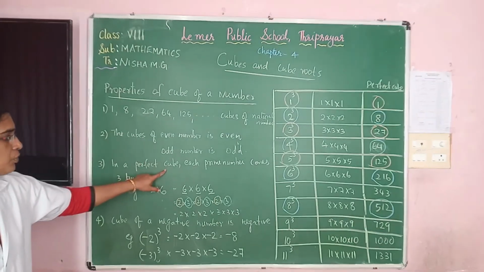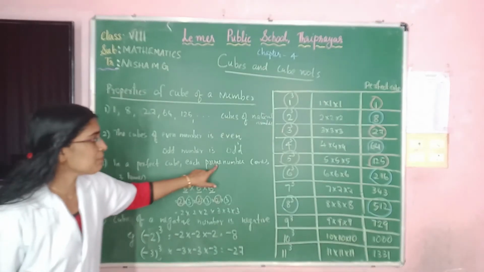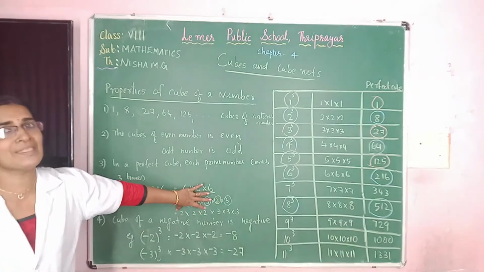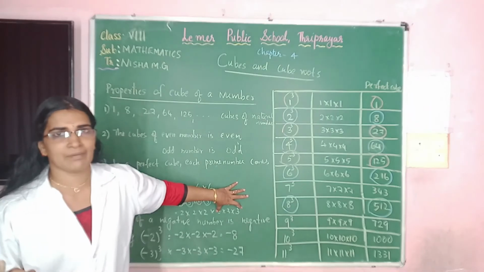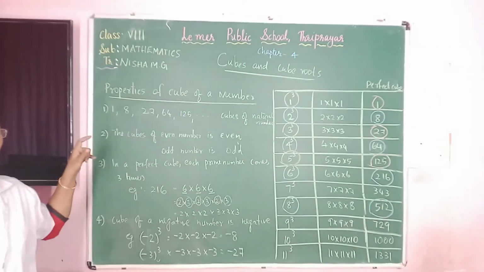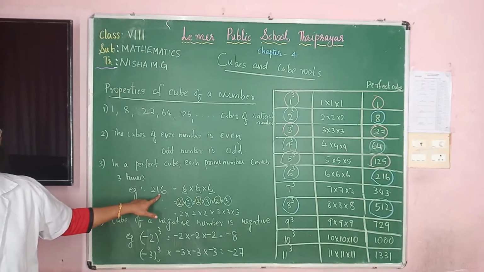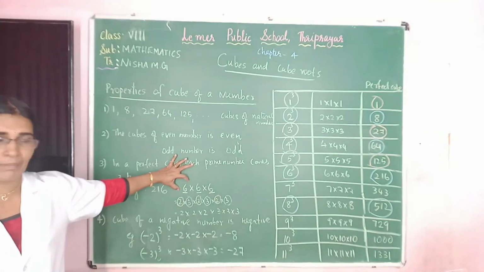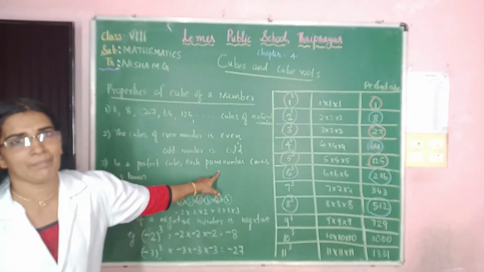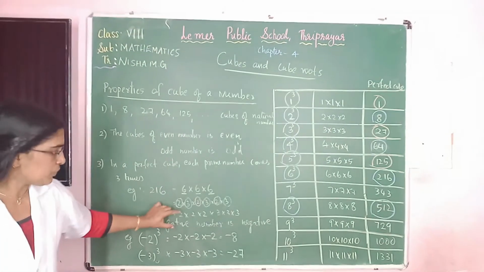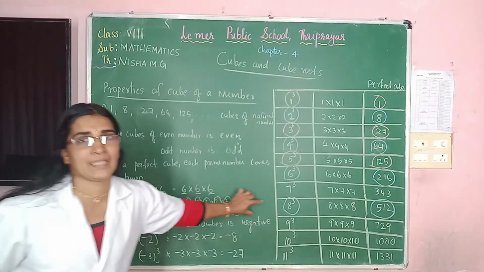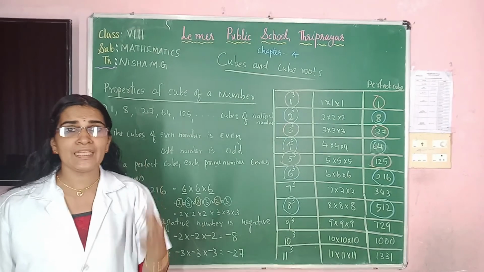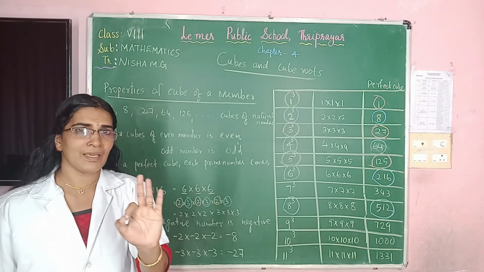So, in a perfect cube, each prime number, 2 is a prime number, 3 is a prime number. 2 comes how many times? 3 times. And 3 comes how many times? 3 times. So this is the third property of a perfect cube. Here we have taken 216 as an example. We know 216 is 6 into 6 into 6. But 6 is a composite number. Let us convert it into which kind of number? Prime numbers. 6 can be written as 2 into 3. So here 2 comes 3 times and 3 comes 3 times. So in a perfect cube, each prime number comes how many times? 3 times. Clear, children?